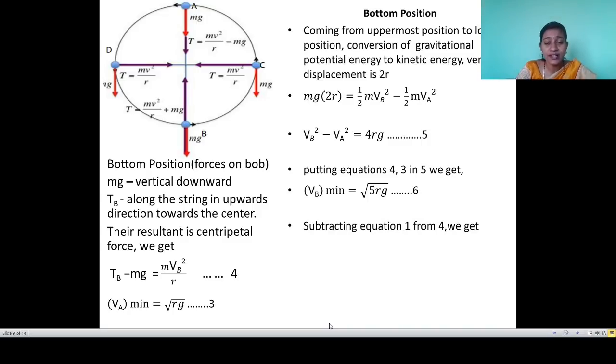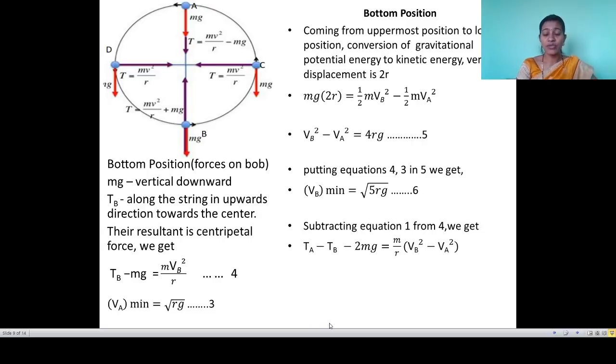Now we are subtracting equation 1 from 4. Same equations, you can see both equations in the diagram also. First is T is equal to mv square upon r minus mg. Another is T is equal to mv square upon r plus mg. In that the only difference is the direction, because at the top position mg is vertically downward toward the center, and at the bottom position again mg is vertically downward but not toward the center.